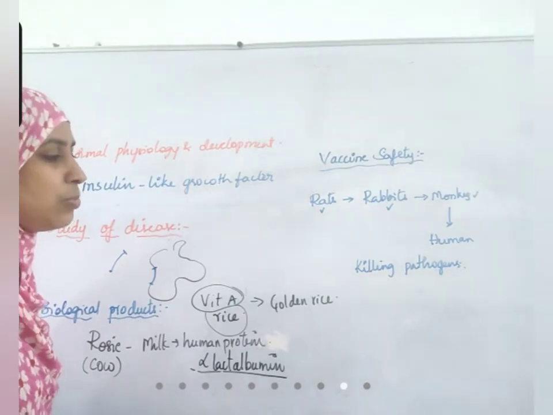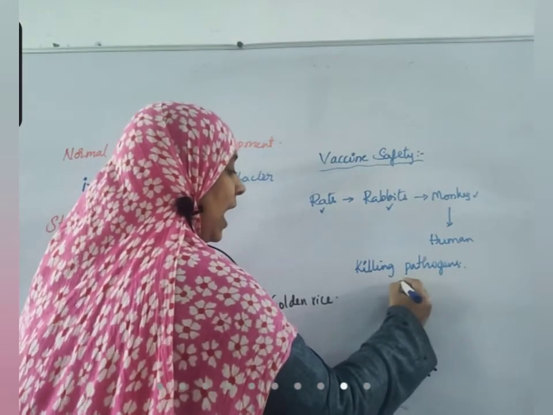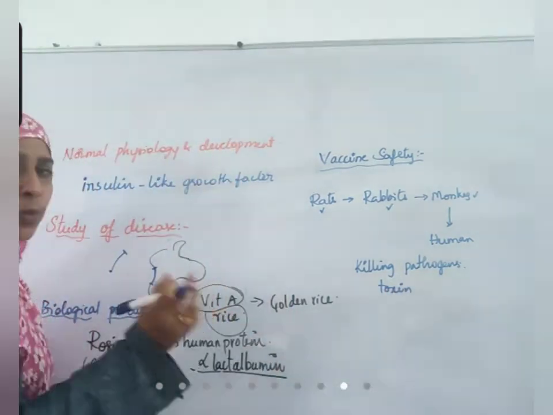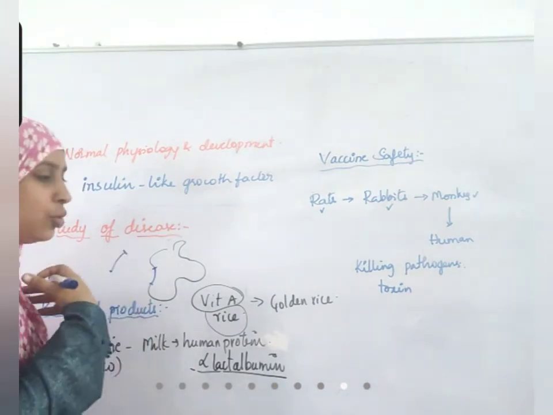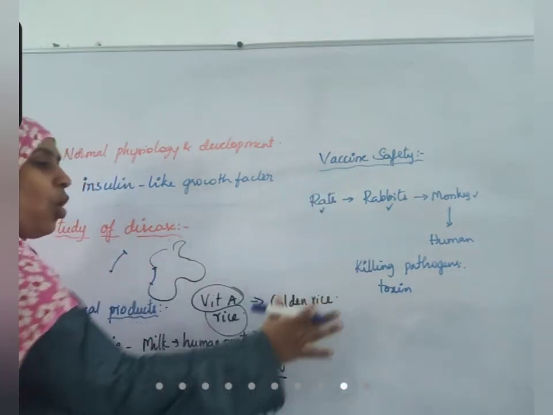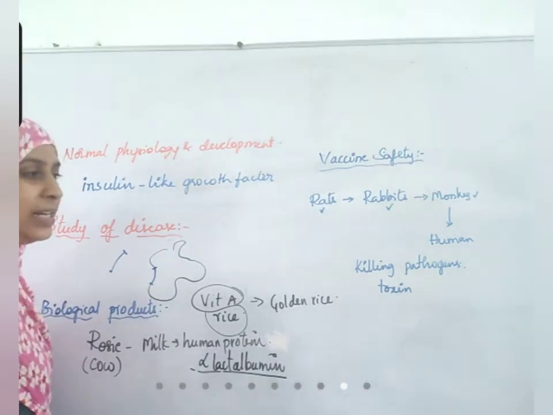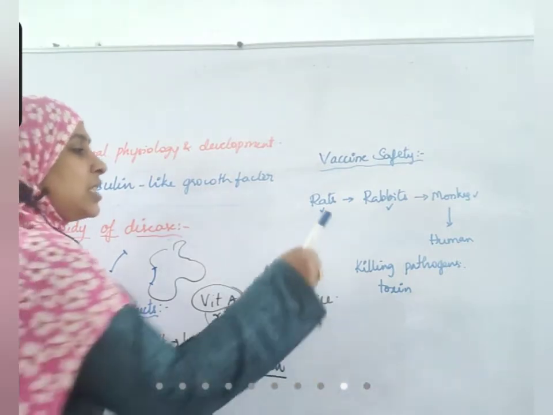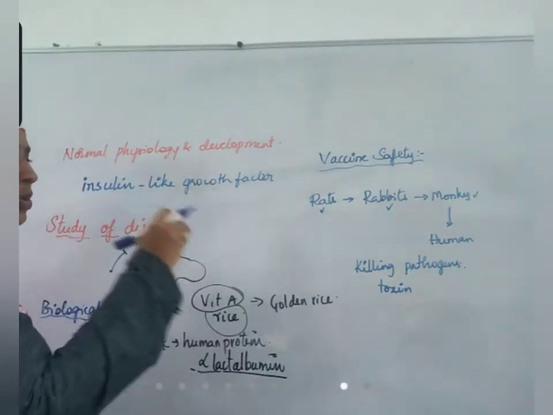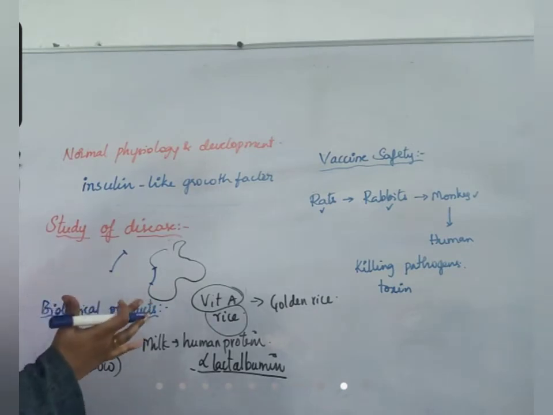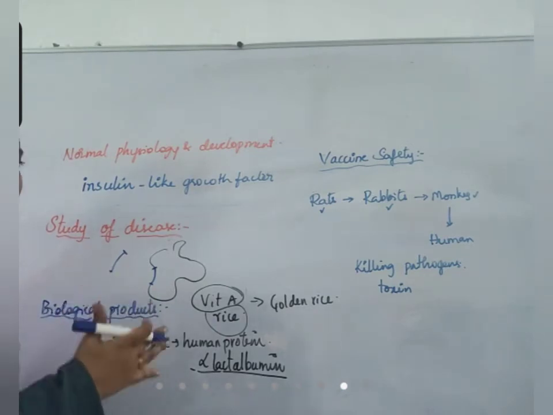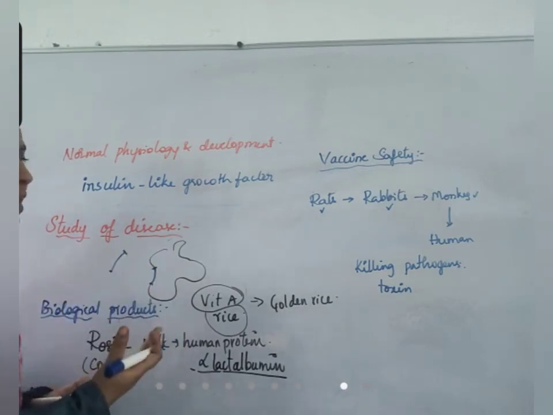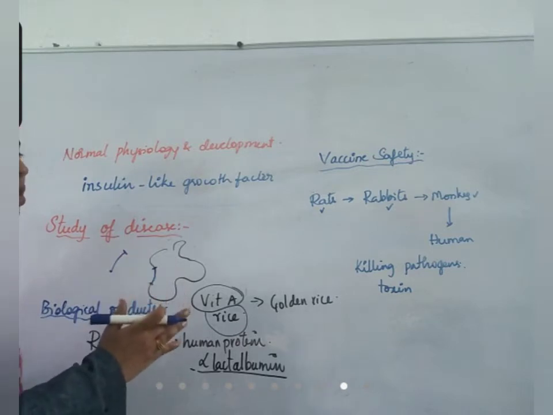So, killed pathogens may be present, or it may have a small toxin substance also. In that pathogen, there will be a small amount of toxin substance that is harmful to our body, that will be present in the vaccine. So, it is always potentially harmful. If a vaccine is tested directly on human beings, it can cause a reaction and be harmful. So, first it is tested on rats. Why? Because rats are also mammals, and human beings are also mammals. But compared to rats, rabbits are closer to us. Our organs resemble rabbits more than rats. So next testing will be done on rabbits.